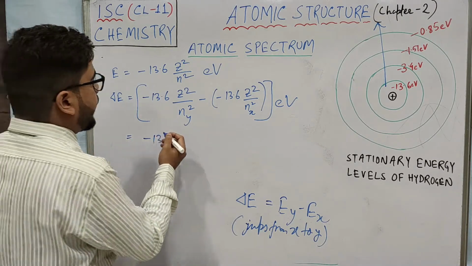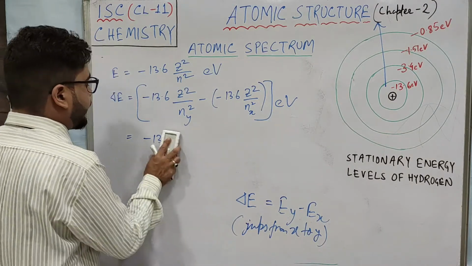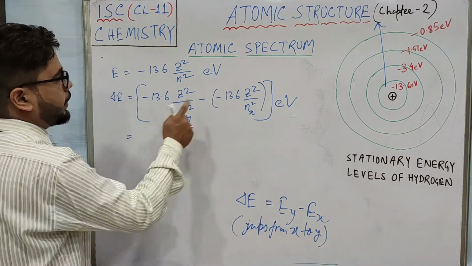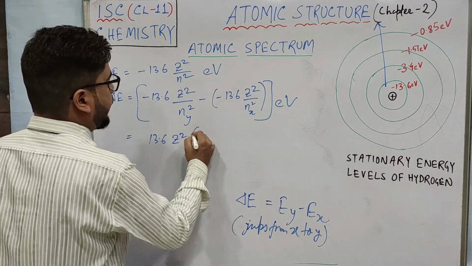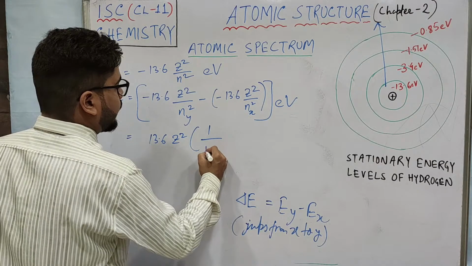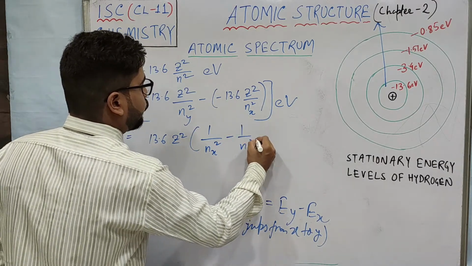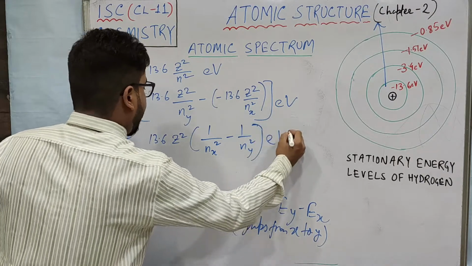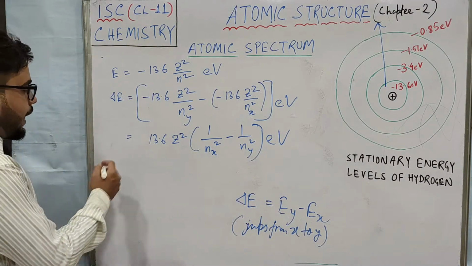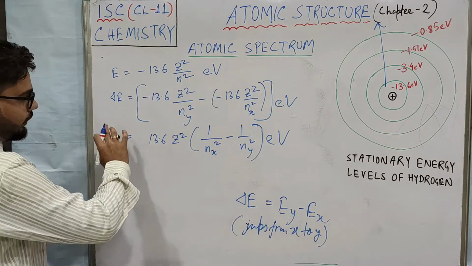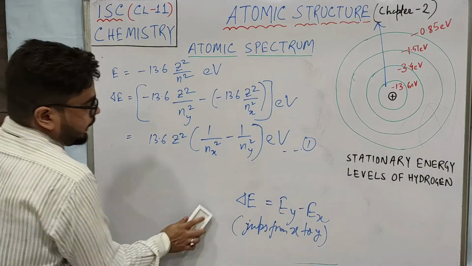So from here I am taking common out. If I take minus 13.6 or I can take plus 13.6 also, because this is minus and this is plus. So I am taking plus 13.6 Z square, 1 by Nx square minus 1 by Ny square electron volt, right? So now this is equation 1.